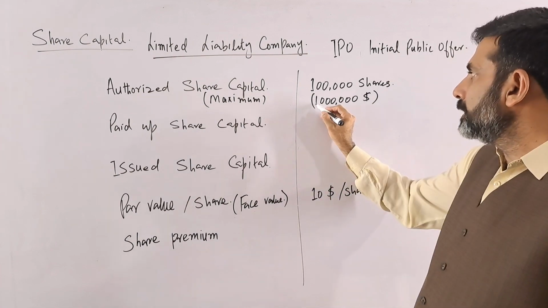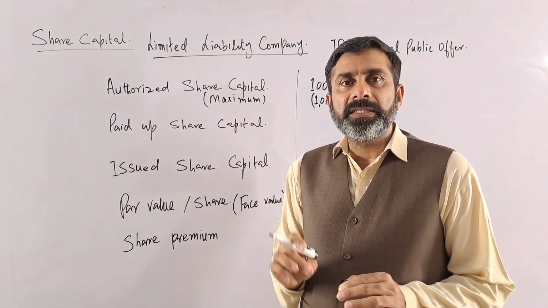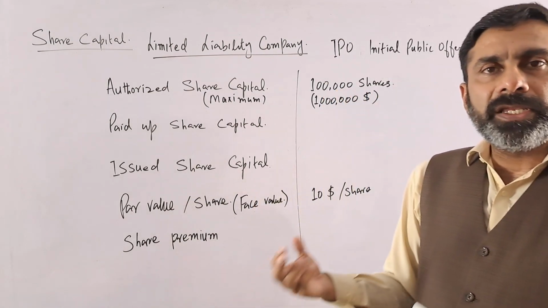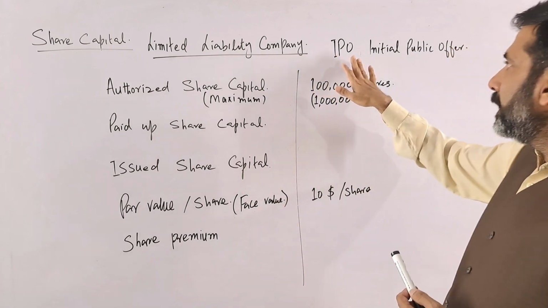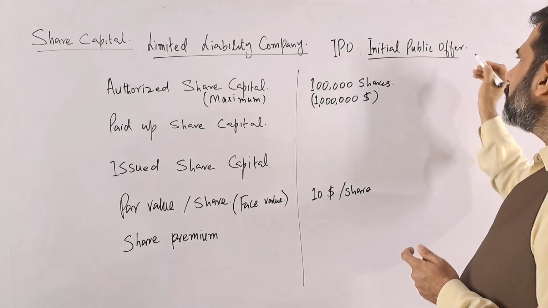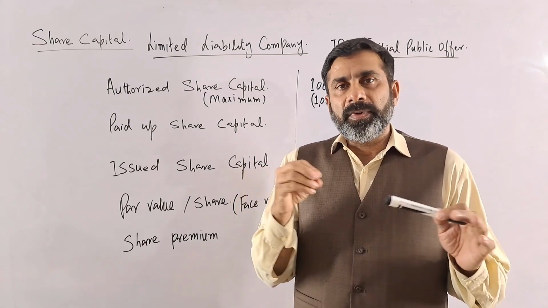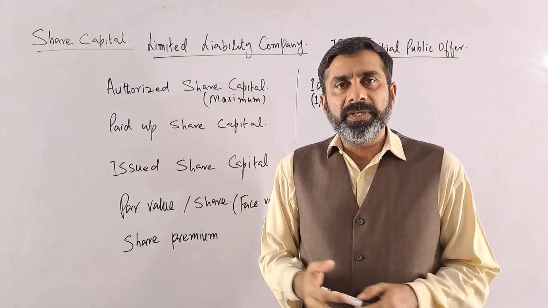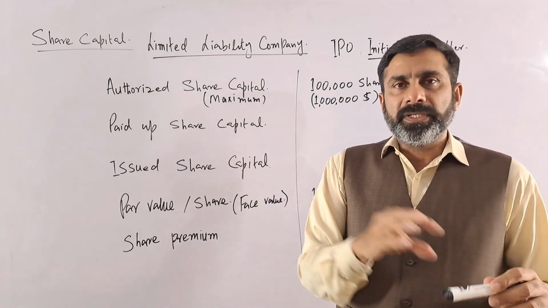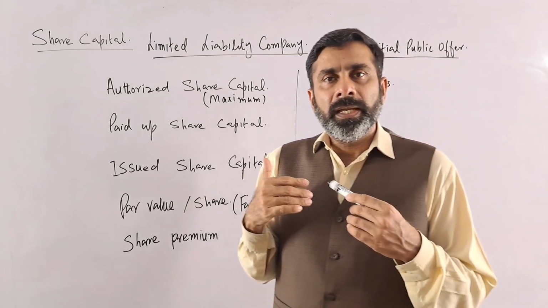So 1 million is the authorized share capital of the business. This is the maximum share capital the company can issue. So how does a company issue the shares? We have an IPO. IPO is what? That is the initial public offer. Initial public offer means that some of the owners who are starting that company may decide that they keep 5%, 10%, 20% of the shares, and the remaining shares they will issue to the public.